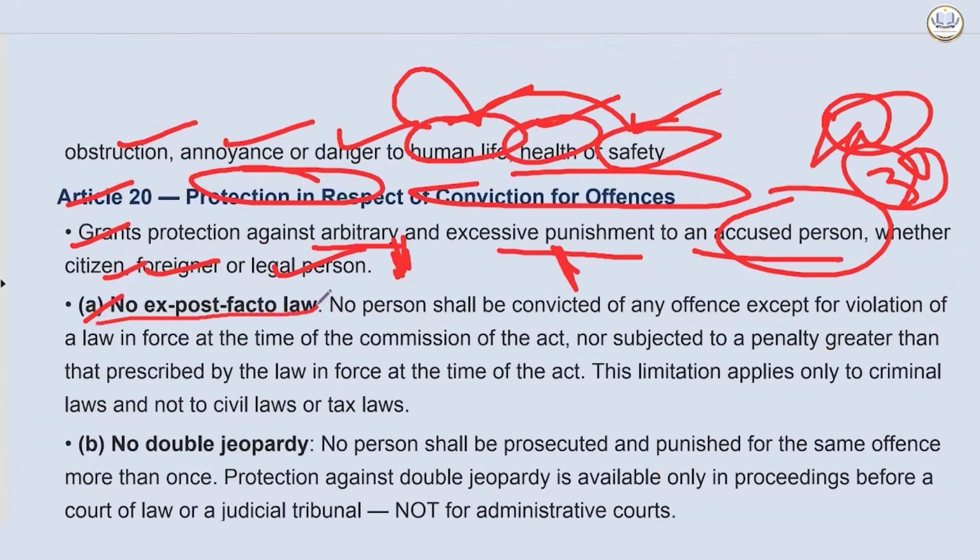No ex post facto law. No person shall be convicted of any offense except for violation of a law in force at the time of the commission of the act.